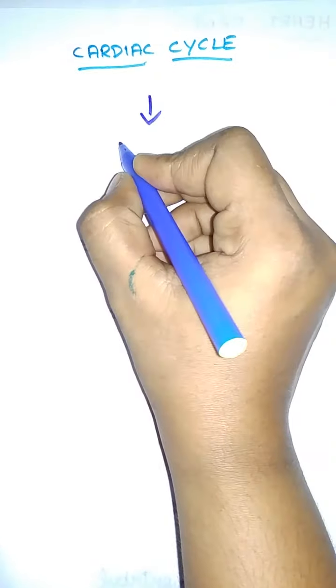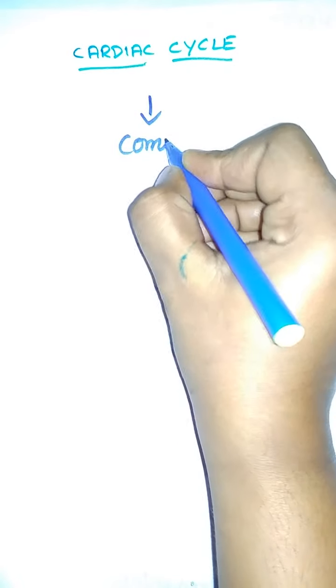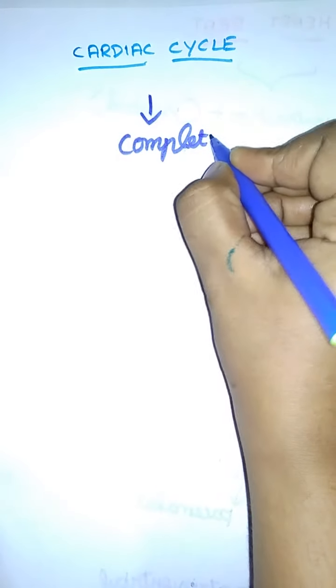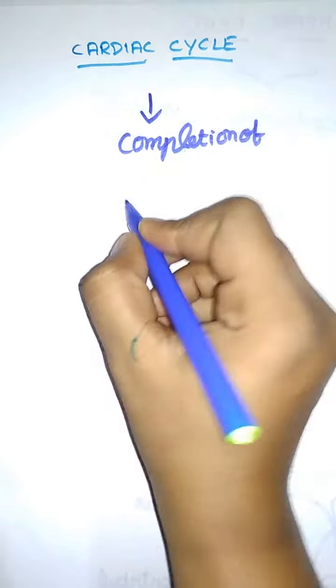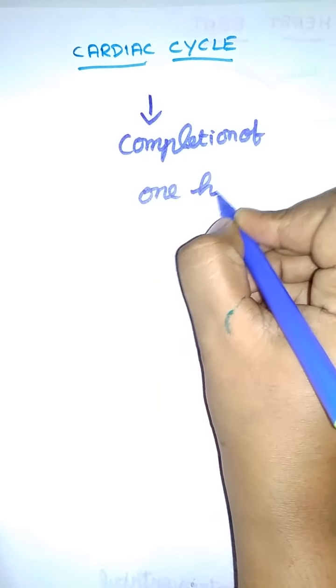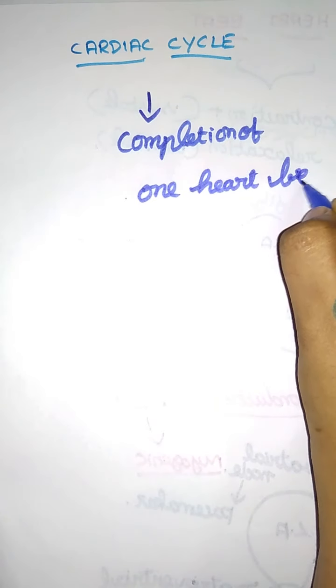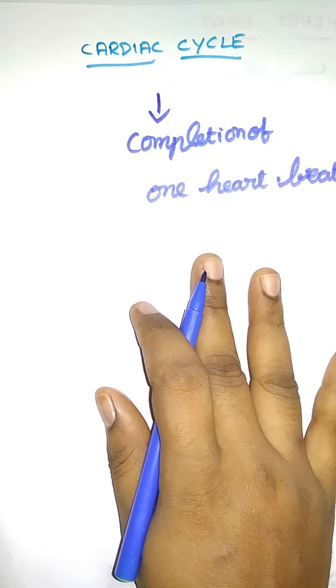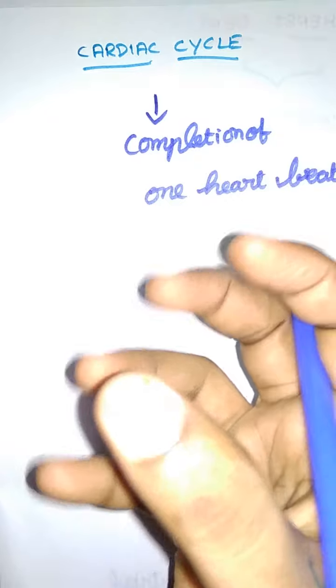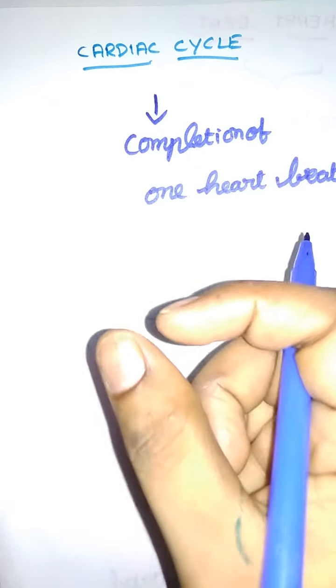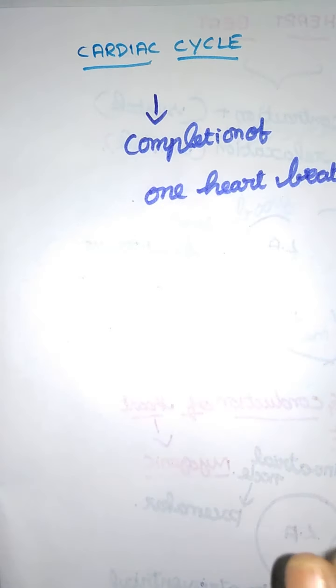That is the completion of one heartbeat. In one heartbeat, first the auricle receives blood, and next the blood goes to the ventricle.